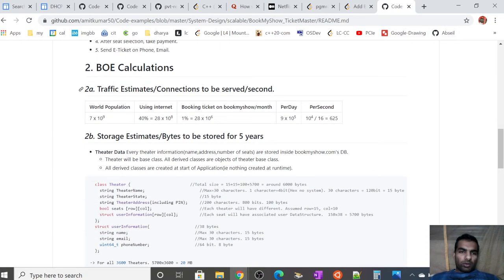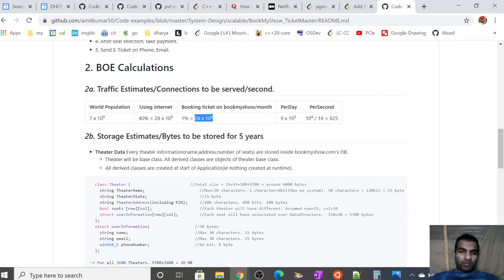Okay, so now let us go on to the back of envelope calculations. Let me do the traffic estimates first, that is the number of connections served per second. Assuming the world population is this much at present, somewhere around 40% of people are using the internet, so it makes somewhere around this. Then booking tickets on Bookmyshow or Ticketmaster per month, I have taken 1% of this. This is just an assumption.